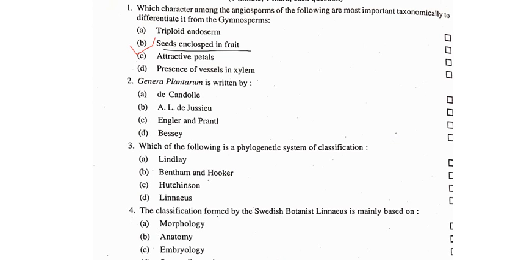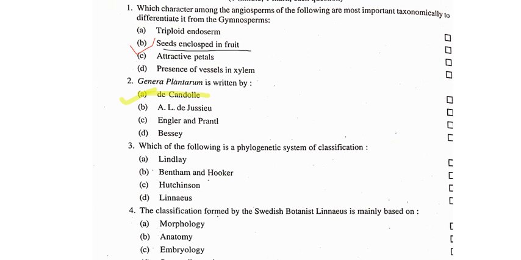Okay. Now next, question number second. Genera Plantarum is written by. So it is a very famous book, Genera Plantarum, and it is written by A.P.D. Candolle, or here it is written in short, D. Candolle. Okay. So answer is D.